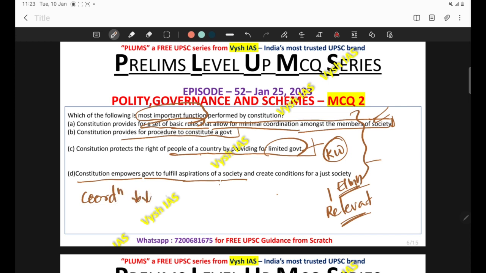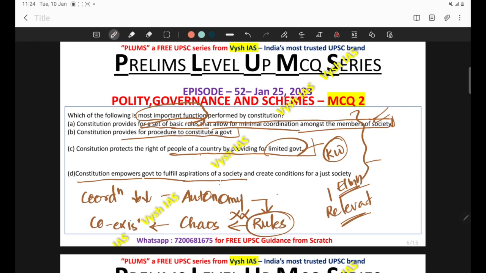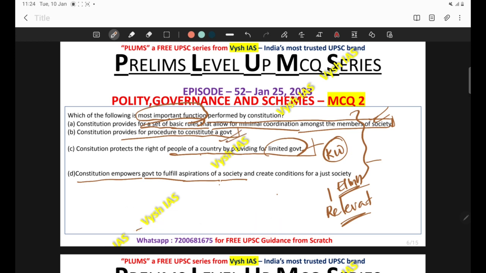It is not like complete independence. There should be minimal coordination, and a healthy competition and coordination should be there. For that there should be a basic set of rules. If there were no rules, we would be acting as we like. There will be no one to control us. So there should be a set of basic rules which will allow for a minimum level of coordination so that everyone can coexist. So this is an important function. Second, if you read the statement, it provides for a procedure to constitute a government. Is it too irrelevant for becoming an important function of the Constitution? Is it too narrow? The one side of the Constitution is given in the statement.